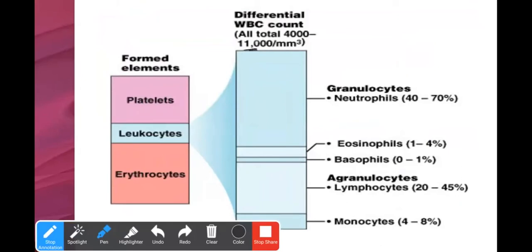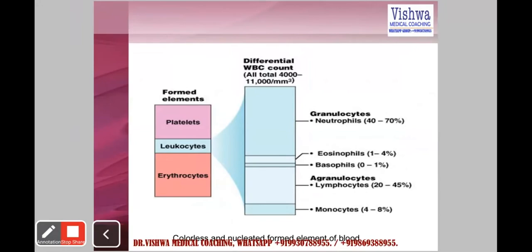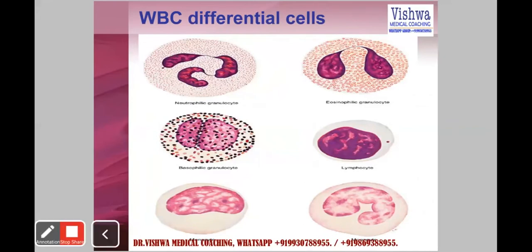We have 11,000 as the upper normal count. Neutrophils are 40 to 70%, then eosinophils, basophils, then the agranulocytes. Everyone knows about this. These are also normal cells. How do they look?